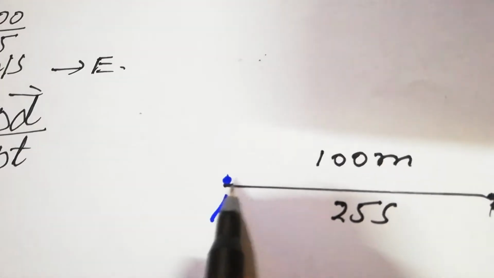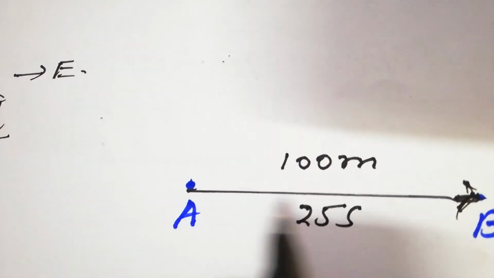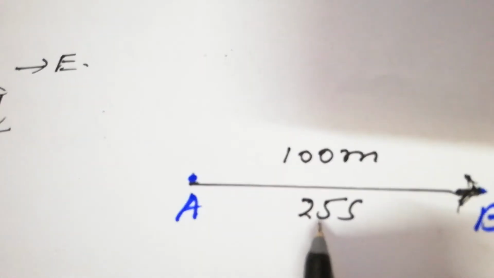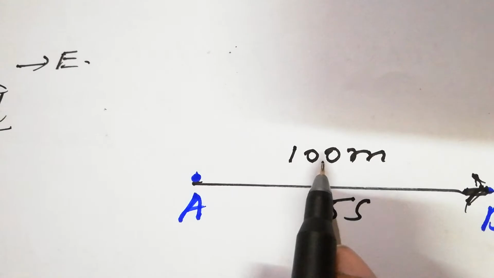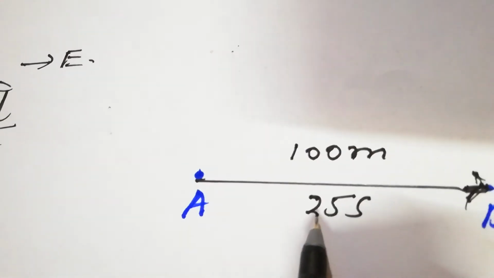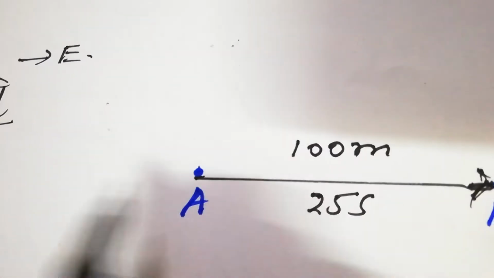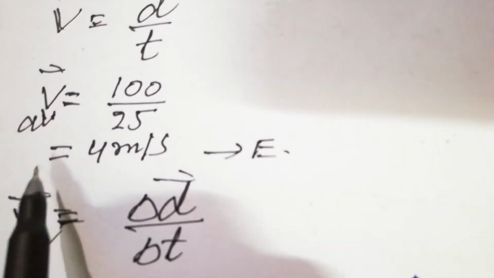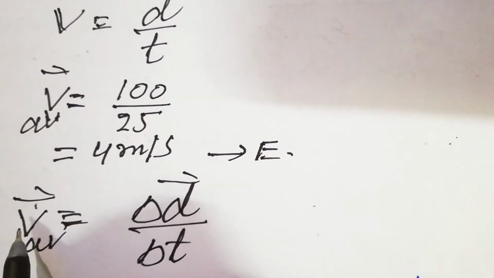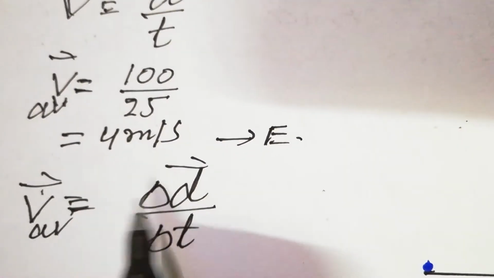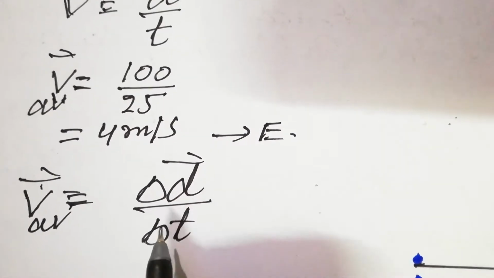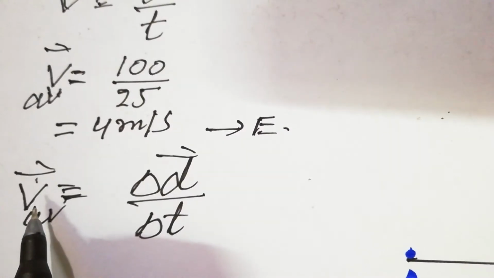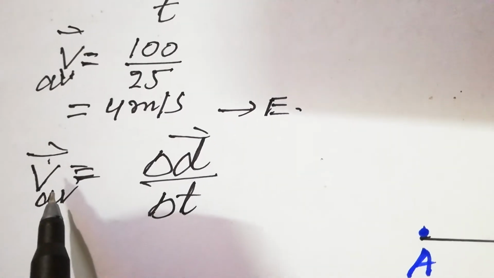The body is at point A and then it goes to point B. The displacement is 100 meter and time taken is 25 seconds. Inserting these values, we get 4 meter per second. So that is the average velocity. Its definition is, it is the ratio of total displacement to the total time, that is named as average velocity.